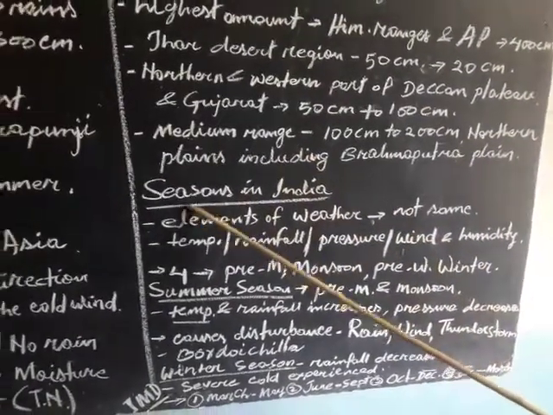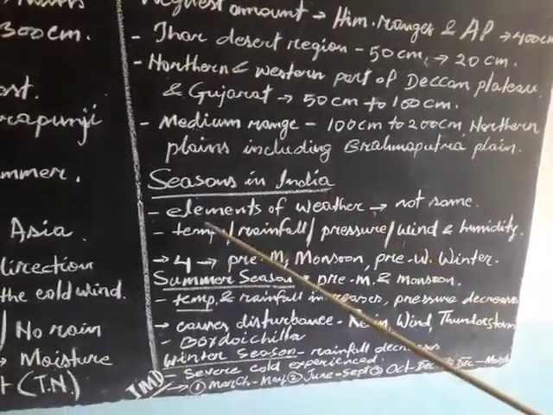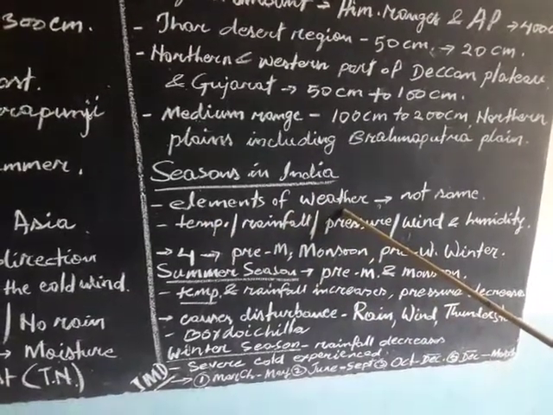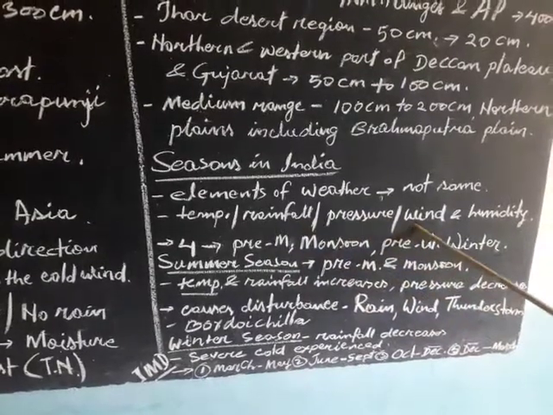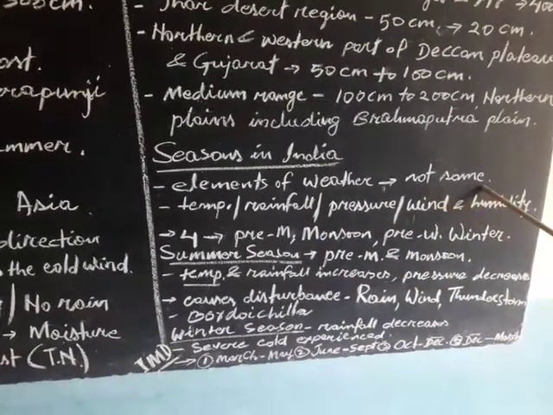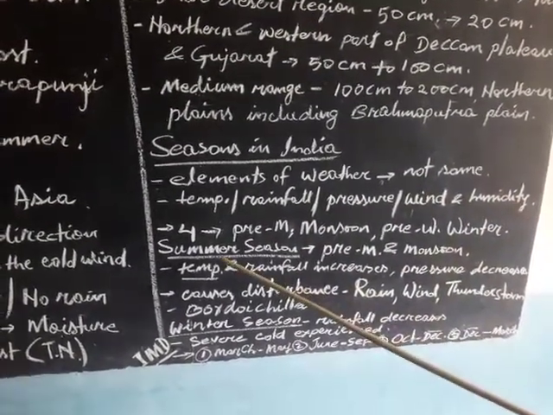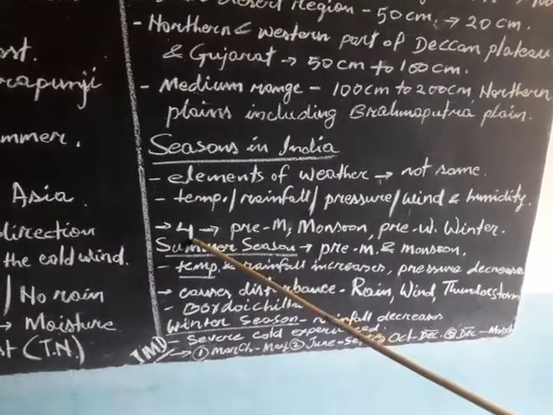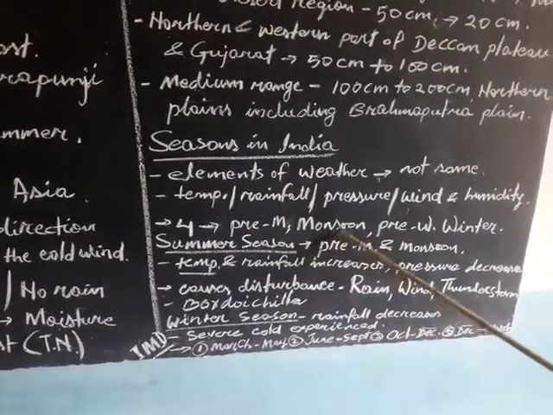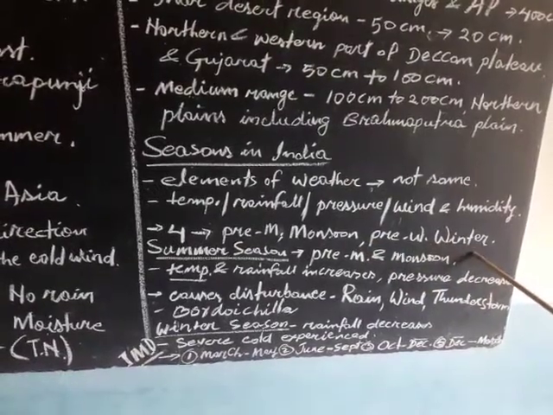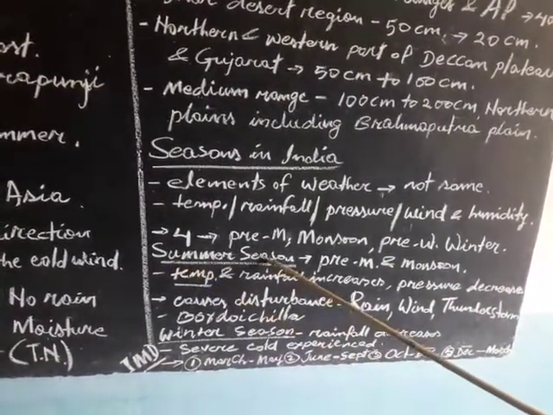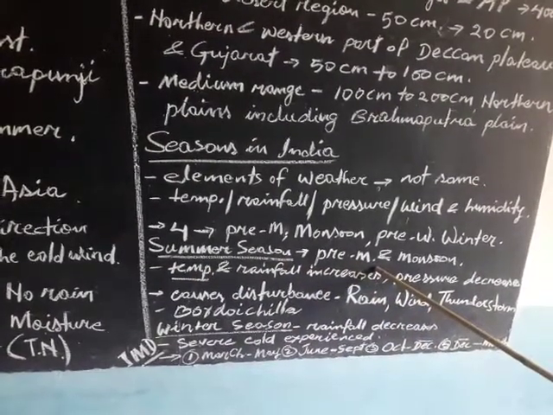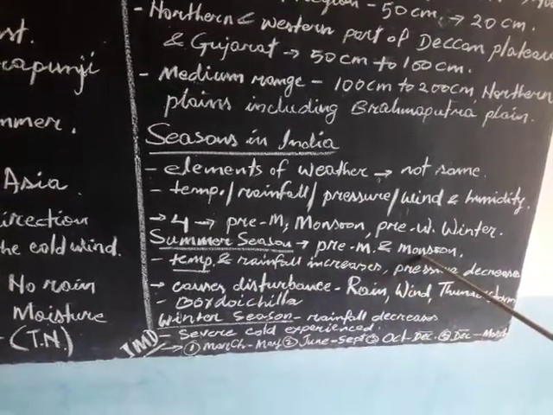Now let us talk about seasons in India. As we know, elements of weather, which are temperature, rainfall, pressure, wind and humidity, are not the same everywhere. There are four major seasons in India: pre-monsoon, monsoon, pre-winter and winter. Summer season includes pre-monsoon and monsoon.